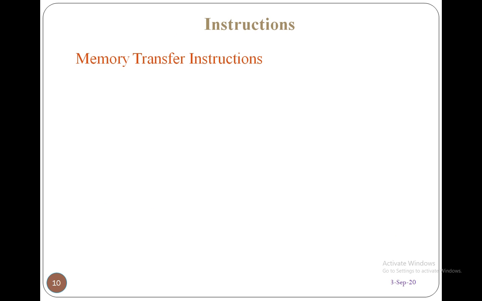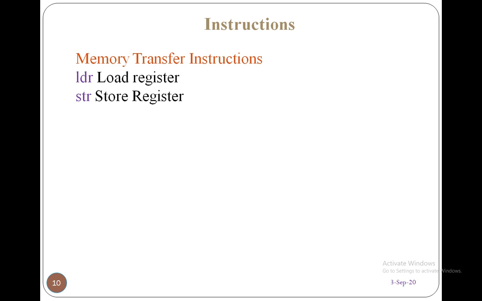And next, coming to the instructions, memory transfer instructions. That is how to transfer the data from memory into the registers, and also how to transfer the data from registers to memory. So we are basically using two important commands. One is the LDR instruction, load register. LDR loads the register with the content, and that content is taken from the memory. That is, the data is taken from the memory and stored in the register by using LDR. Whereas STR, store register, means the content in the register is stored into the memory. So these two are the important instructions. Why? Because to perform any operation, the data first of all should be brought from the memory into the registers. So that's why first of all you have to load the register with the data.